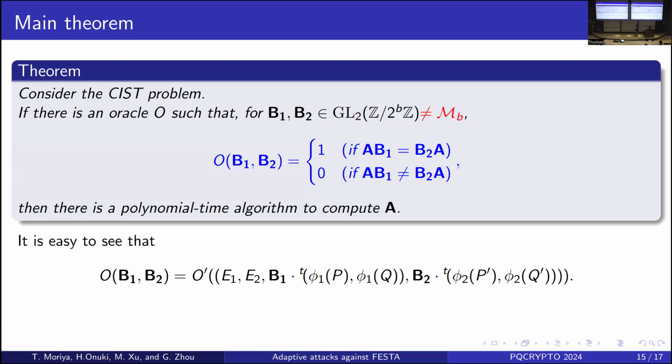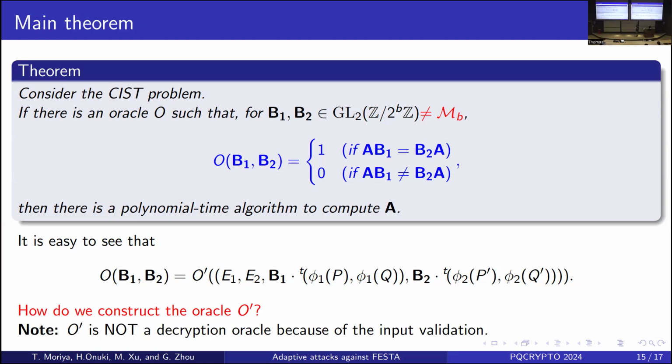It is easy to see the relation between O and O'. They both take incorrect outputs generated by using B1 and B2, and the result is the same as O. So if we can construct O' by using this theorem, we can solve the SIS problem.